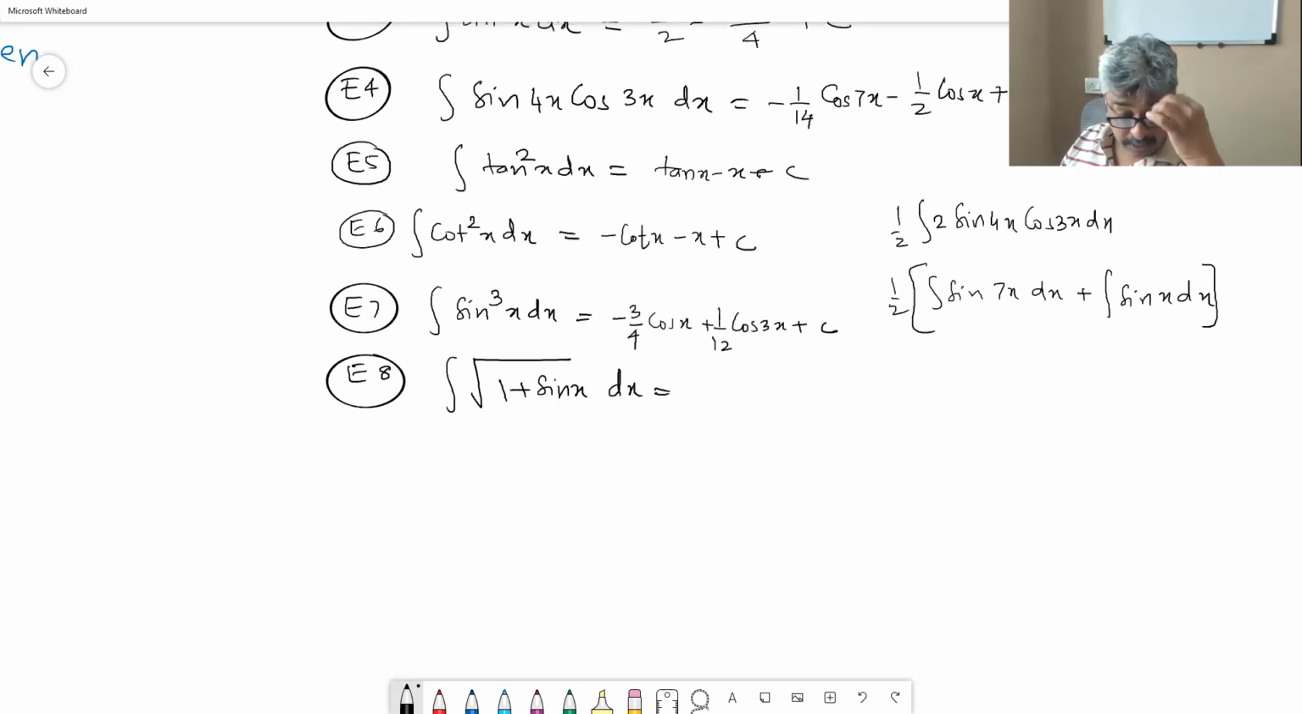And what is radical? Trigonometry. 1 is equal to cos square x plus sin square x. Or 1 is equal to cos square x by 2 plus sin square x by 2. Sin x is equal to 2 sin x by 2 cos x by 2. Then complete the square, take root, etc. And you will find the answer minus 2 cos x by 2 plus 2 sin x by 2 plus c. Okay.